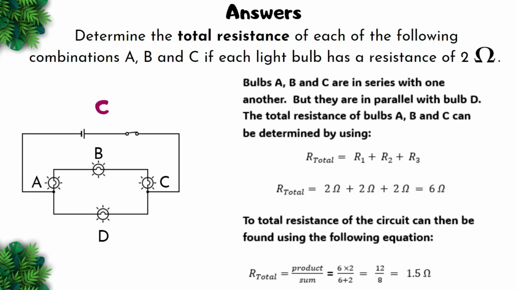And for the final question, bulbs A, B, and C are in series with one another, but they are in parallel with bulb D. The total resistance of bulbs A, B, and C can be determined by using the total resistance in series, where we have R1 plus R2 plus R3. Our total would then be equal to 2 plus 2 plus 2 ohms to give us 6 ohms. The total resistance of the circuit can then be found using the following equation, where our total is equal to the product over the sum, which is equal to 6 times 2 over 6 plus 2 to give us 12/8, which is equal to 1.5 ohms.